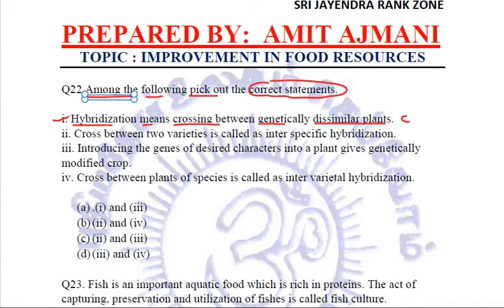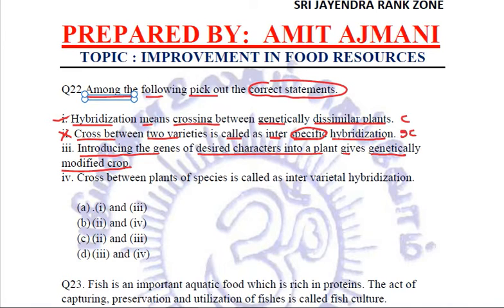Second statement is cross between two varieties is called as interspecific hybridization. No, when we are talking about varieties, it is intervarietal, not interspecific. So it is an incorrect statement. Let us see the next one. Introducing the genes of desired characters into a plant gives genetically modified crops.